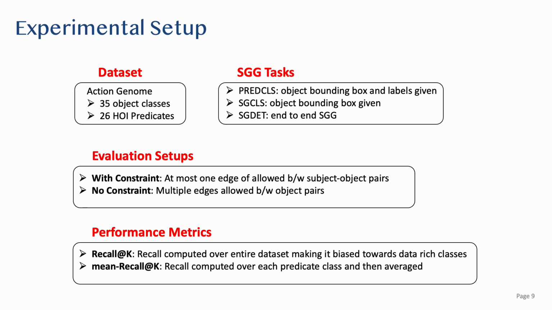The performance of Tempura is evaluated on the Action Genome Benchmark, which consists of 35 object classes and 26 human-object interaction predicates. Three scene graph generation tasks are chosen, namely predicate classification, scene graph classification, and end-to-end scene graph detection. Performance is evaluated under two setups, constrained and unconstrained. These are quantified using the metrics recall at k and mean recall at k. Recall at k has been shown to be biased towards the data-rich classes, while mean recall at k is much more balanced, offering a better indication of the unbiasedness of generated scene graphs.